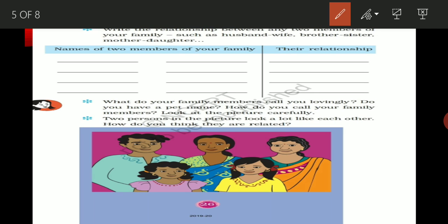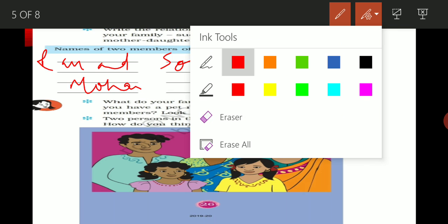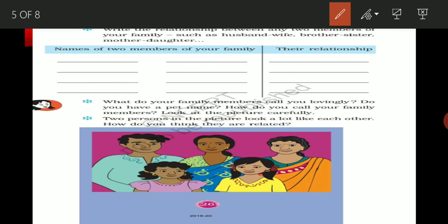Suppose, as I gave you the example of Ram, the names of two family members I wrote here are Ram and Mohan. Okay, and the relationship will be son father. Clear? Got it? In the same way, you have to write the names of your family members and the relationship of these family members.